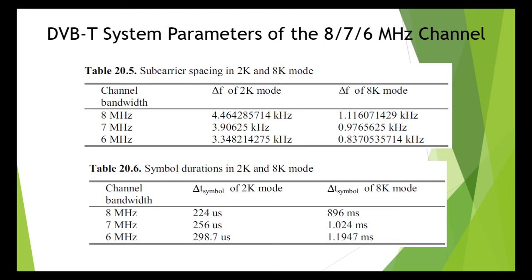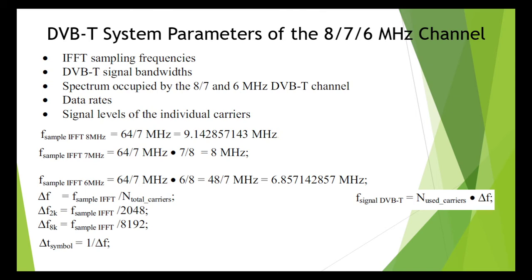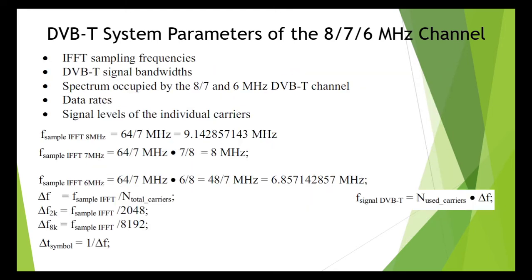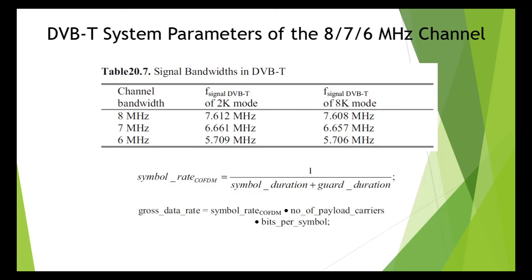The DVB-T signal bandwidths are obtained from the subcarrier spacing delta F of the respective channel 8 or 7 or 6 and the number of carriers actually used in 8K and 2K mode. In 2K mode it is 1705 and in 8K mode it is 6817. So F signal DVB-T is equal to number of used carriers into delta F. Look at that now, signal bandwidth, table number 7. Easily you can calculate.